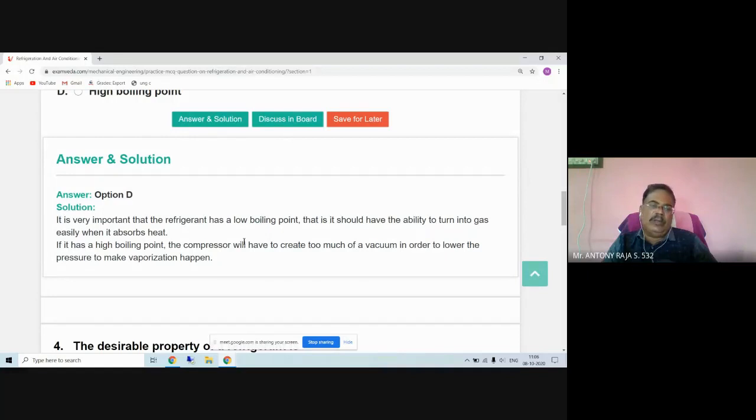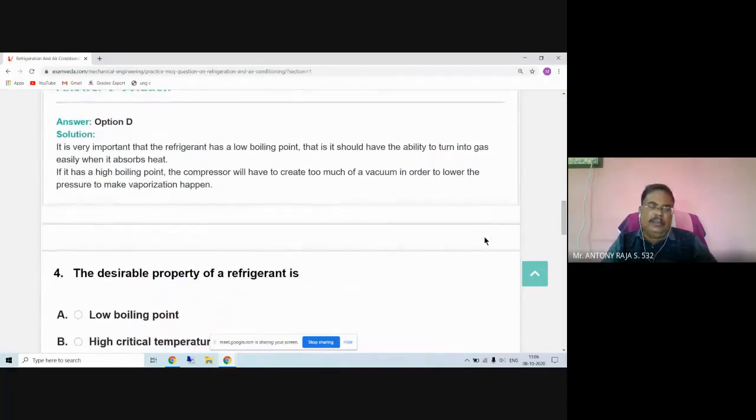So the desirable property is a low boiling point, otherwise vapor formation is difficult. This link is given to you; click the link because the explanation is useful to you. In some MCQs the answer is given without explanation.